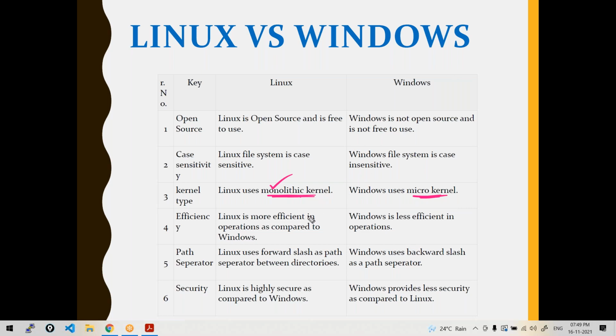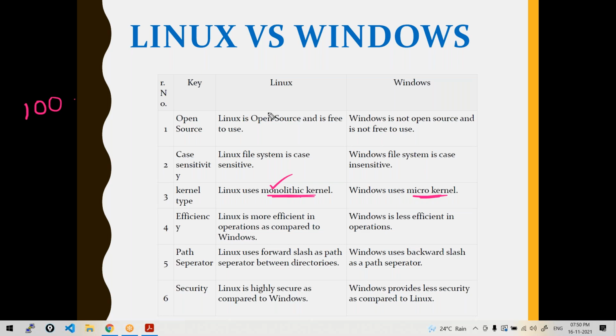And efficiency wise, like I said, because it doesn't have the GUI, it works really fast. Also, whenever you want to manage like 100 files or create 100 folders, rather than GUI, the command line will be more effective, right? We'll see that also. I'll show you the command line and GUI for both tasks. Linux operating systems are more effective to use when you have to manage a huge number of files and folders or resources.